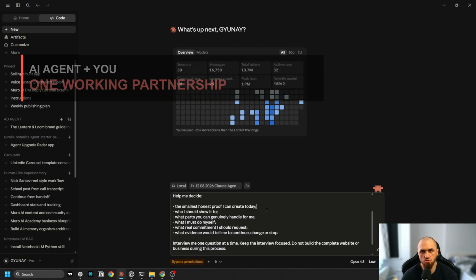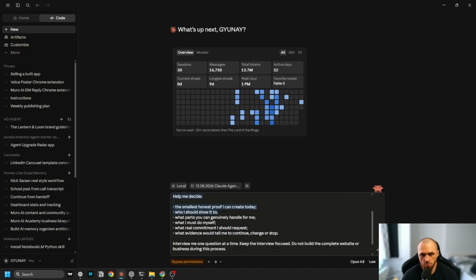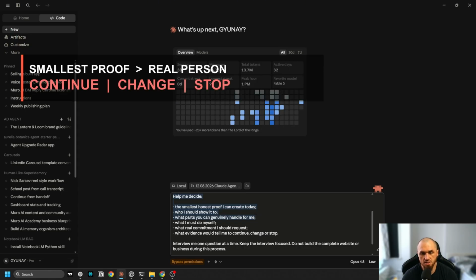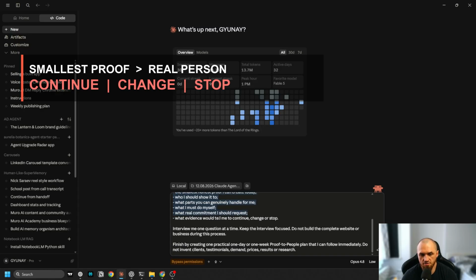And this is the way to use the AI agents, not to tell them to do everything as everyone is trying, but you have to do the work, and it has to help you like an assistant or a worker. So it's going to help you to decide the smallest honest proof that you can create today. Who should you show it to? What parts can it genuinely handle for you? What you must do by yourself? What real commitments you should request? And what evidence would tell me to continue, change, or stop?